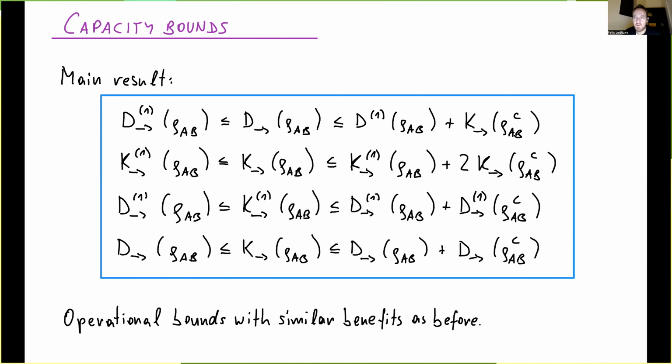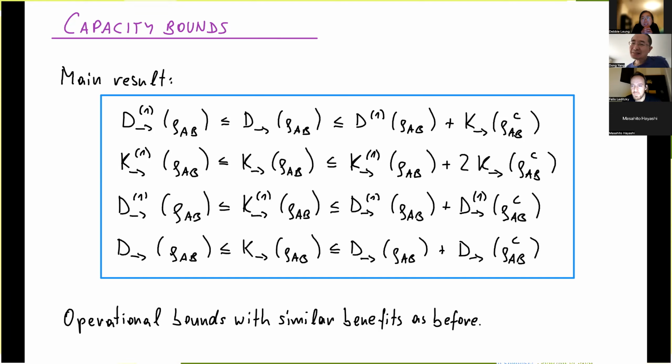I agree that the orders would have to be adapted to this, for sure. Is there even a notion of degradability in the two-way assisted setting? A notion that similarly implies additivity, you mean?